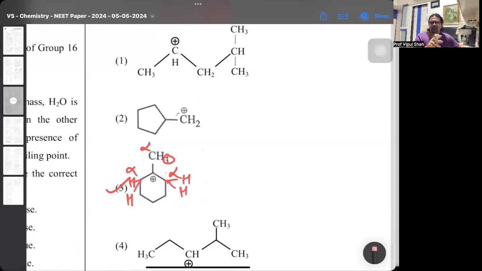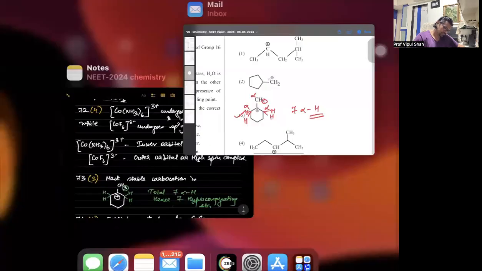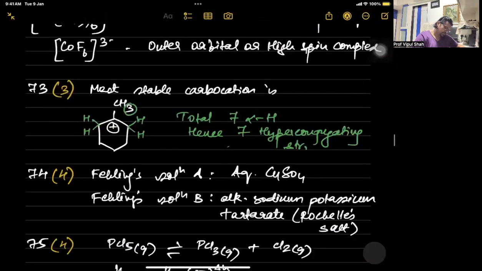So you will have 3, 4, 5, 6, 7. So this has basically 7 alpha H, which means it will have 7 hyperconjugating structures. So the third would be the most stable. So 73 is the third one.